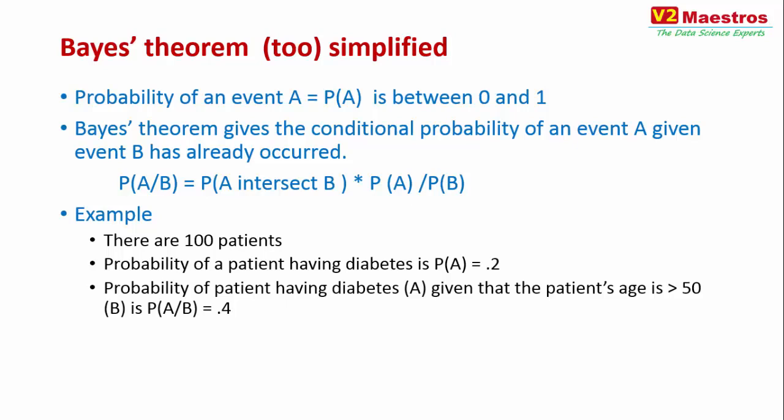If a patient's age is greater than 50, you know something, and that changes the probability. What if the patient's age is greater than 50 and weight is greater than 150 pounds? And what if you add a third condition that the person is a male? As you keep knowing some prior information about the patient, or what we call here the prior events, it keeps changing the probability or the outcome that you are trying to predict. And this is the gist of Bayes' theorem. I've really simplified the whole Bayes' theorem world into just one slide.